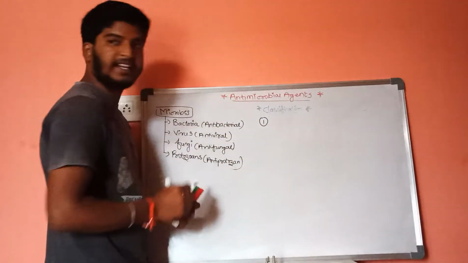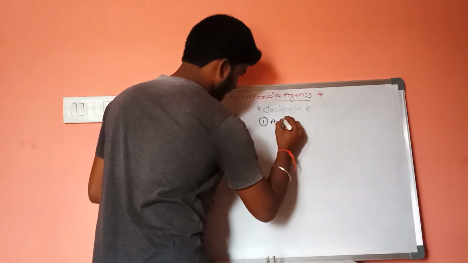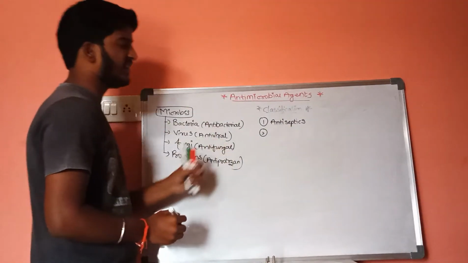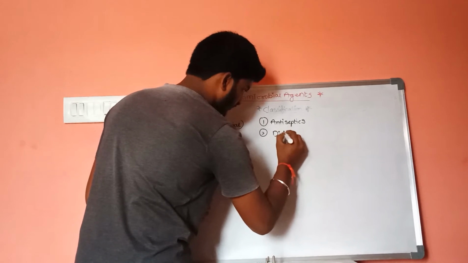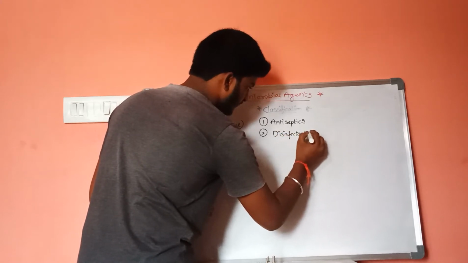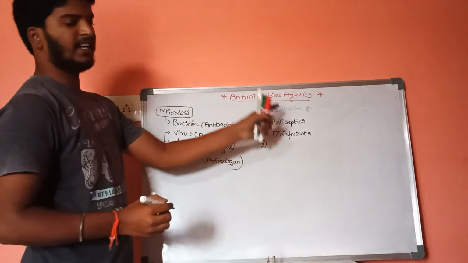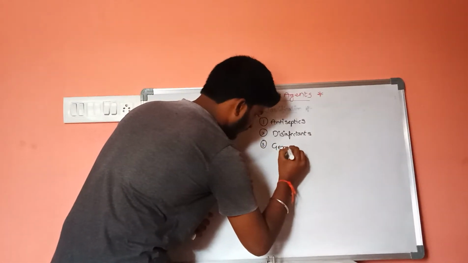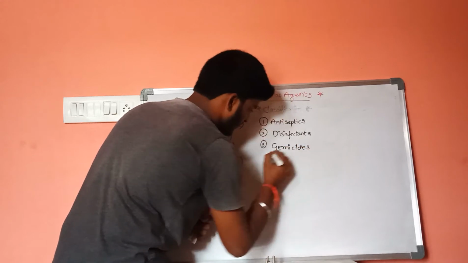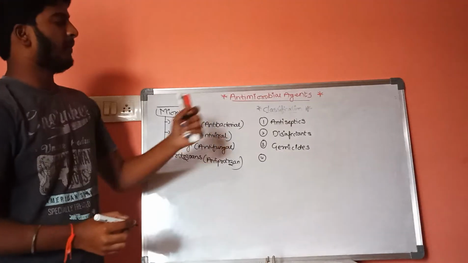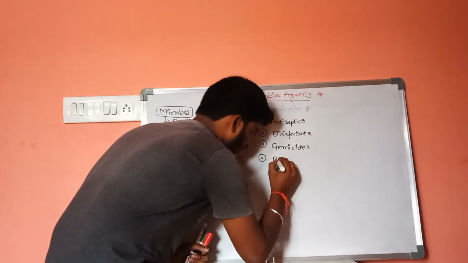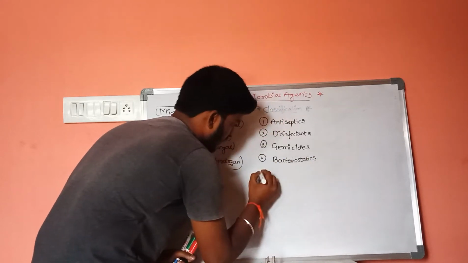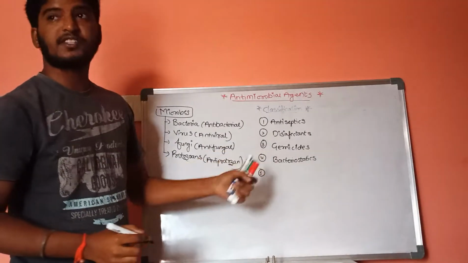First one is antiseptics, second one is disinfectants, third one is germicides, fourth one is bacteriostatic, and fifth one is bactericidal.